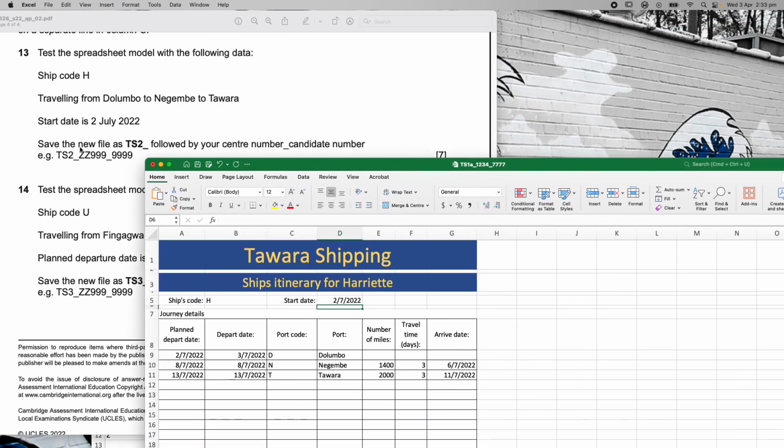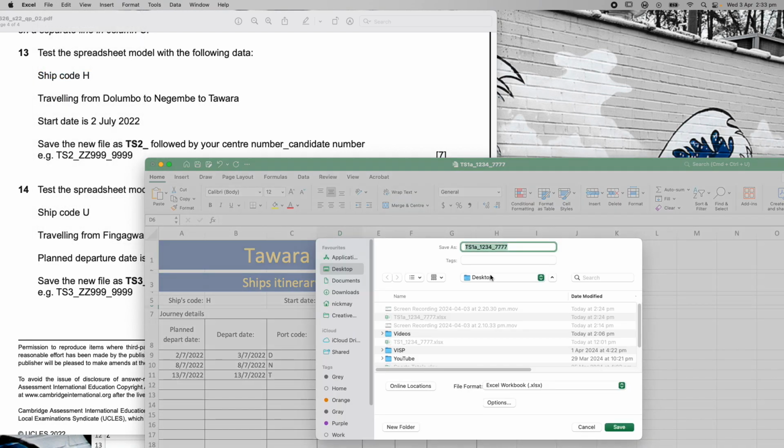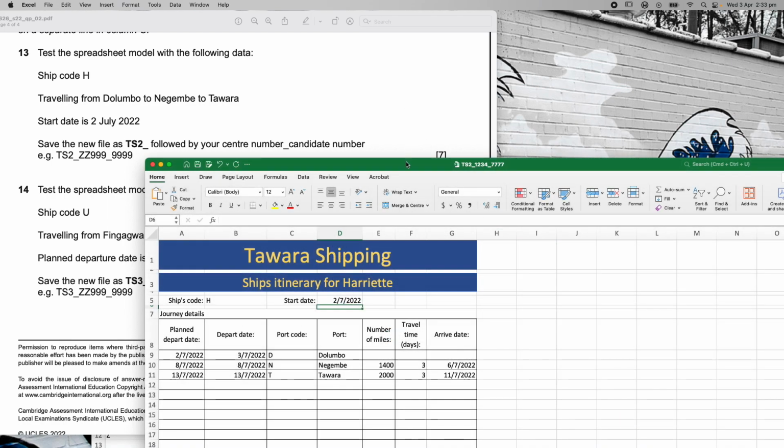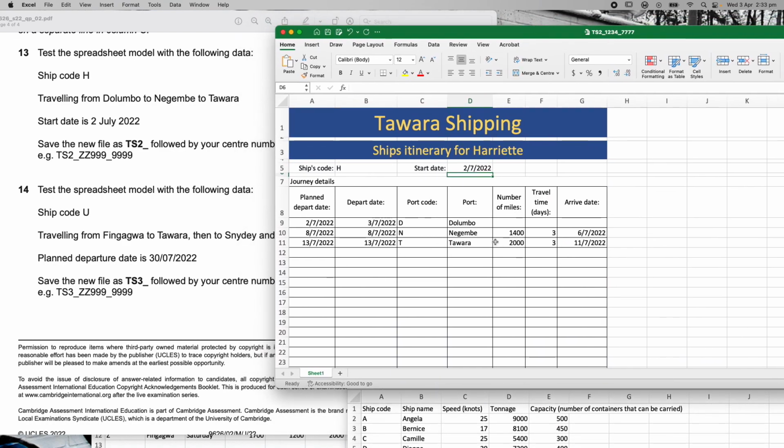Now it says, save the new file as ts2_. So I go File and I say Save As, and I change this from ts1a to ts2. So it's exactly what it says. I'd still have my student number and my centre number and all that sort of stuff the same. I've just added the 2 at the end. So I hit save. Bang, it's done. Right, so there I've just got 7 easy marks by entering some information.